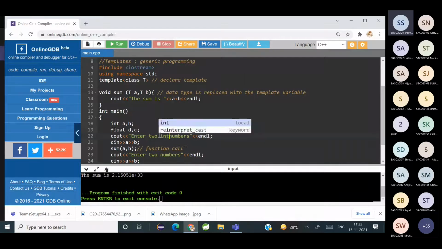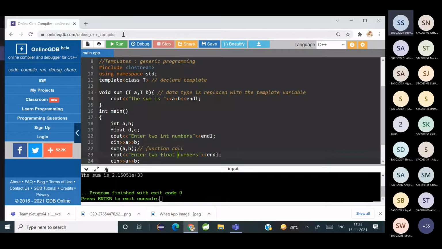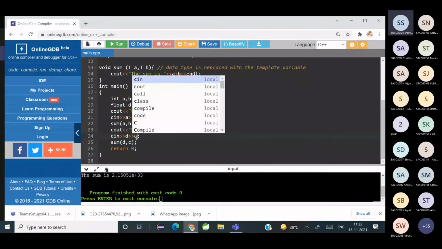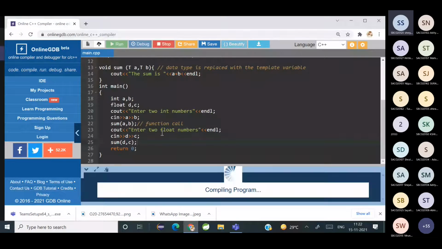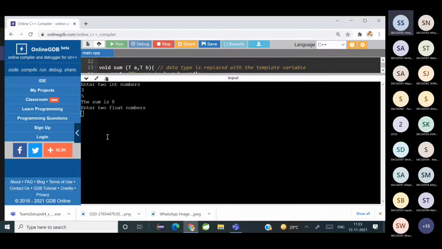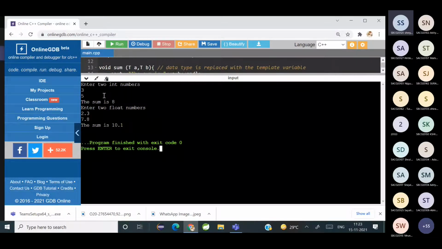Enter two integer numbers, enter two float numbers. And I put T. So it's asking me for integer numbers. Enter. And again it's asking me for float numbers. Yes, so it worked.